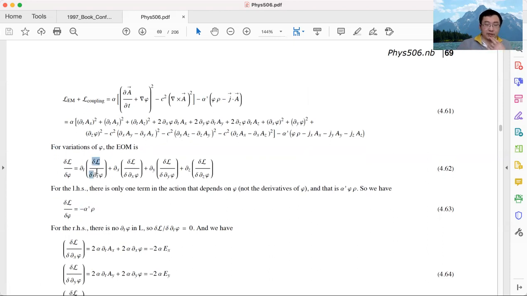Now, the right-hand side contains 4 terms. Okay. Let's first do the variation. Let's first look at this time derivative term. What is the variation of the Lagrangian density with respect to the time derivative of the scalar field?